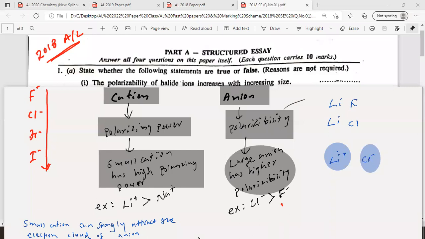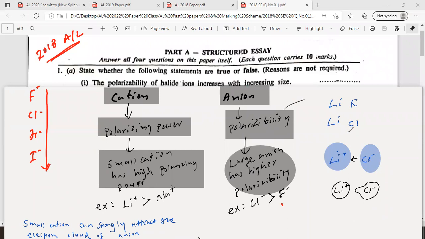But actually, due to the influence of the cation attracting the electron cloud of the anion, the electron cloud of Cl minus gets attracted to this side. Then it has some covalent character.